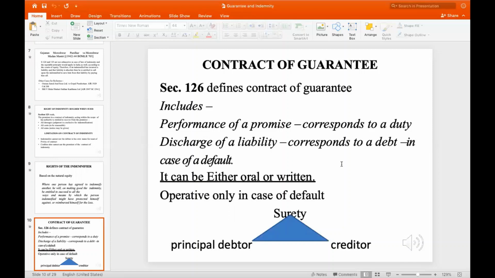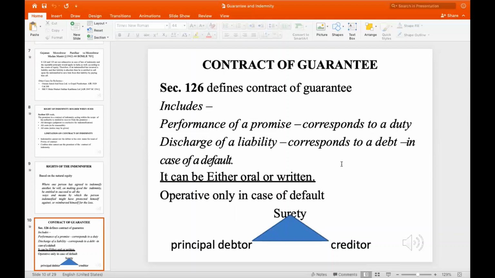That duty is basically the discharging of a liability corresponding to a debt. It means that in case a default has been made, because only if the person makes default can the contract of guarantee operate.